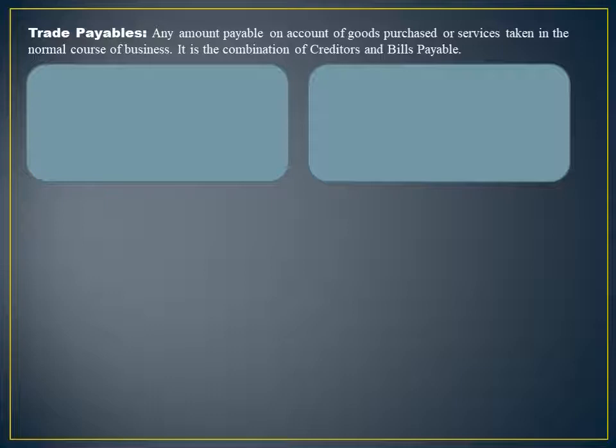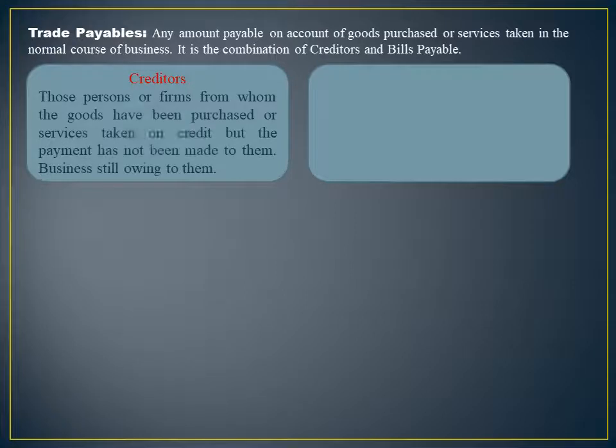Now you have to learn the two terminologies, the creditor and the bills payable. The combination of both of these are trade payables. Now what is a creditor? A creditor is a person or a firm from whom the goods have been purchased or the services taken on credit and the payment has not been made yet. The business has to make the payment. The business is owing to them. The business has to make the payment to the concerned person. That is a liability for the business.